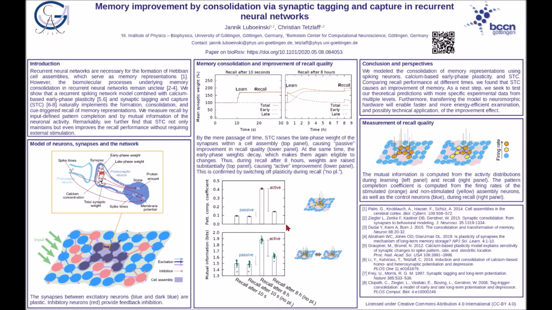To summarize, we developed and investigated a theoretical recurrent neural network model by which we could show that the interplay of spiking neurons, calcium-based synaptic plasticity, and synaptic tagging and capture accounts for the formation, consolidation, and recall of memory representations. In addition, we predicted that this interplay enables memory improvement.